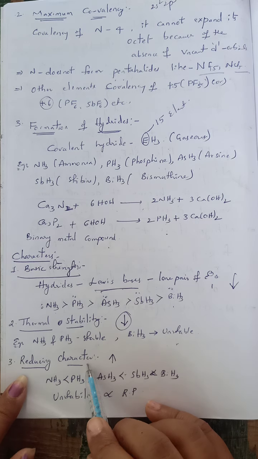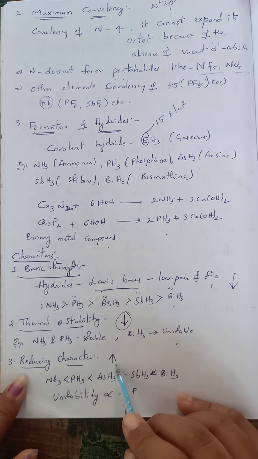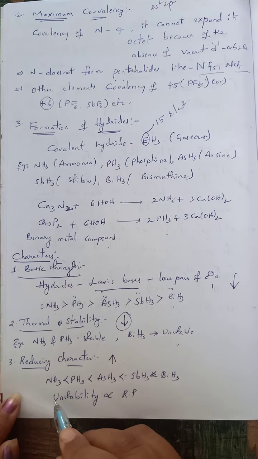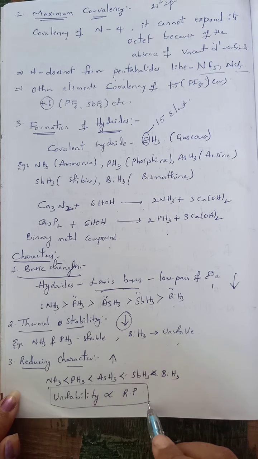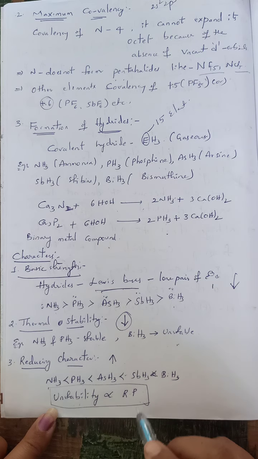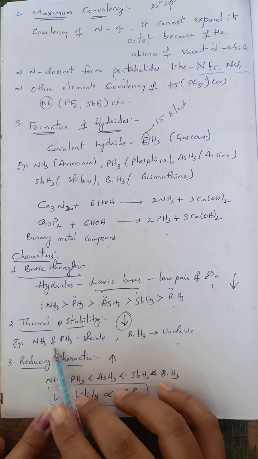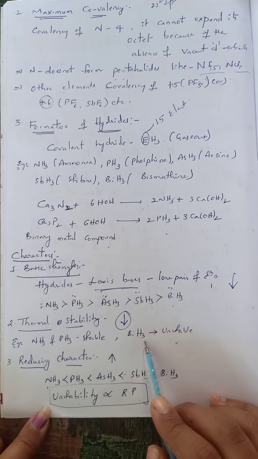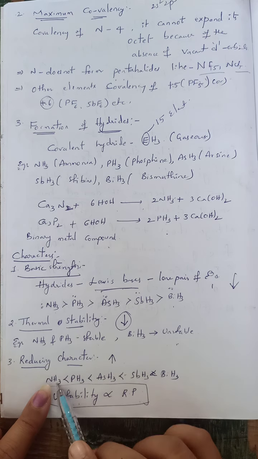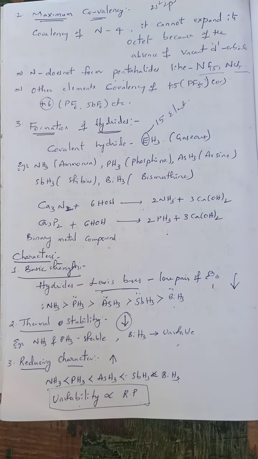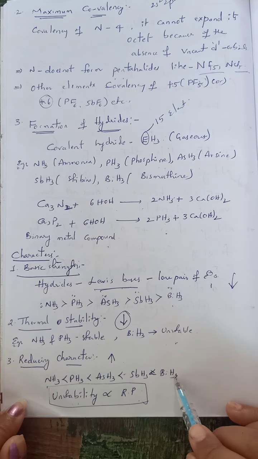Now, reducing property. The reducing character increases down the group. This is due to direct proportionality with instability. Whenever instability increases, reducing property also increases. Among all the given hydrides, bismuth hydride is highly unstable, so it is more reducing in nature. That means ammonia is least reducing and bismuth hydride is more reducing in nature.